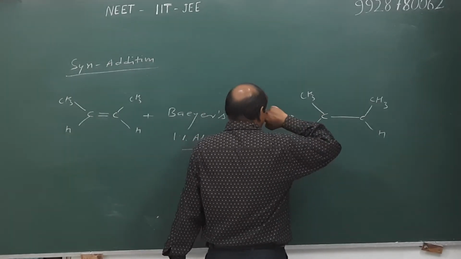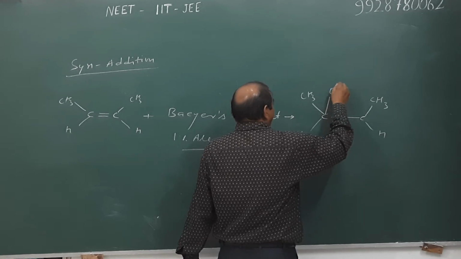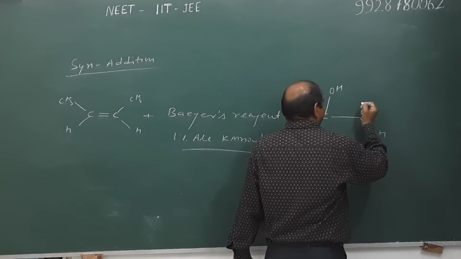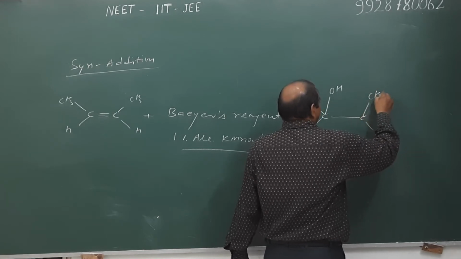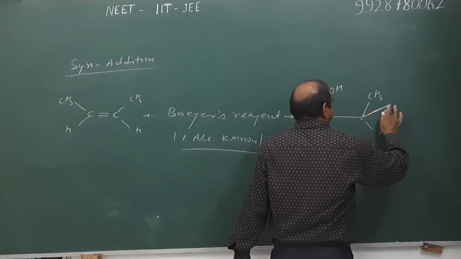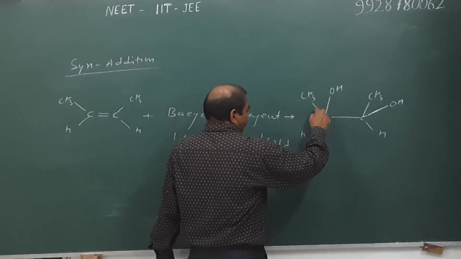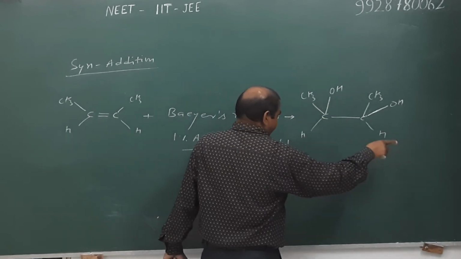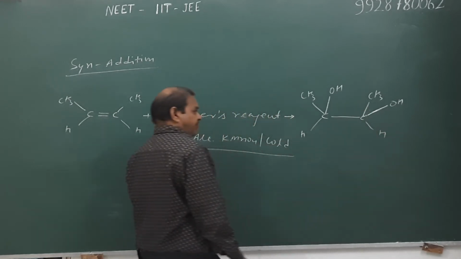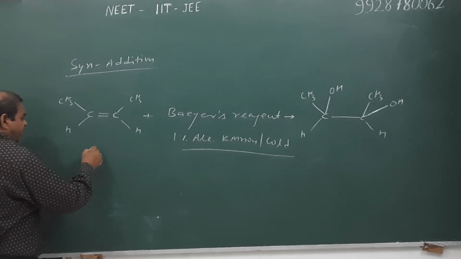For example, when Bayer's reagent attacks alkene, then both OH groups are present on the same side of the alkene. If the OH group is written on the right hand side of this carbon, then similarly the OH group of this carbon is also written on the right side to the CH3, because a cyclic species is an intermediate species.